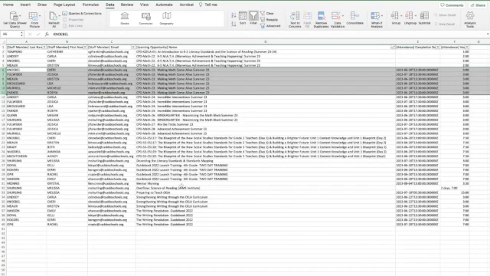So this is a very quick way for them to be able to filter and see who has signed up for what event.